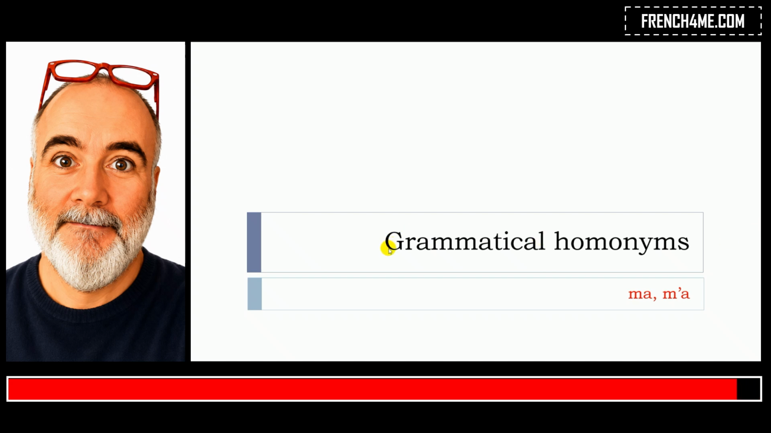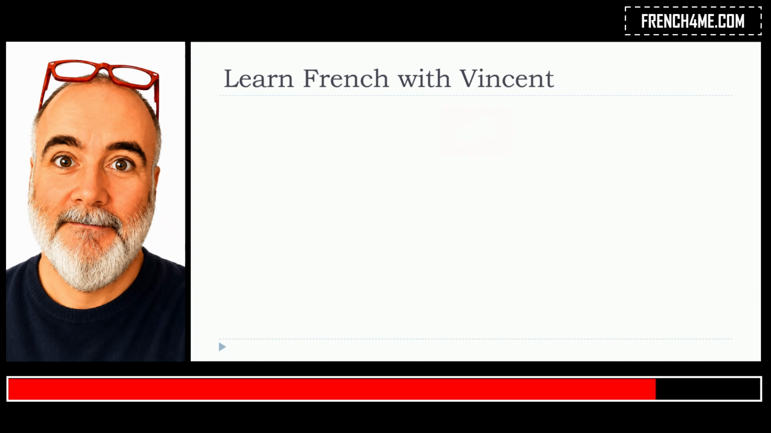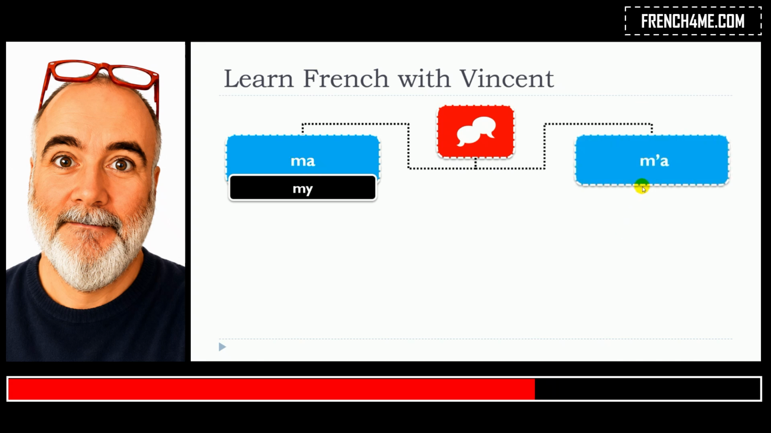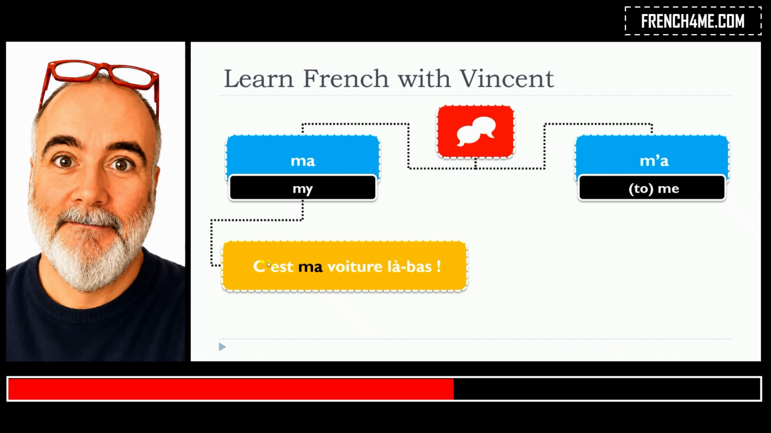In this video, we will see grammatical homonyms and more precisely ma, ma. So grammatical homonyms will be words that are pronounced the same way but written differently. Ma, ma. So as you can see, you pronounce them the same way, but let's have a look at the examples.